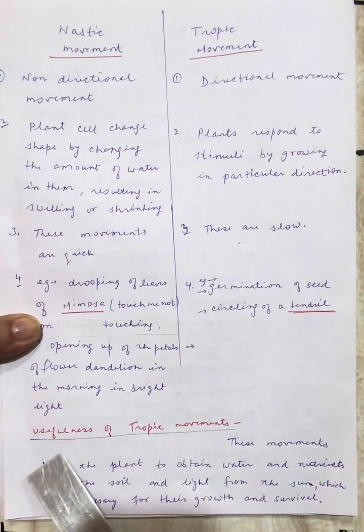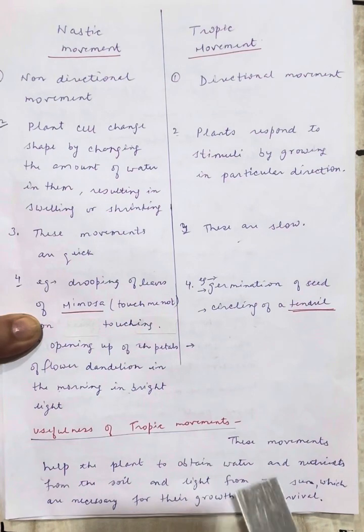Okay, one more thing we can discuss here: what are the uses of these tropic movements. So we can write usefulness of the tropic movements. These movements help the plant to obtain water and nutrients from the soil and light from the sun, which are necessary for growth and survival. Because they are positively phototropic, they are negatively geotropic. So this way the stem is always moving up towards the sunlight, which helps in doing photosynthesis and taking in carbon dioxide, giving out oxygen. So this way this is helping us.